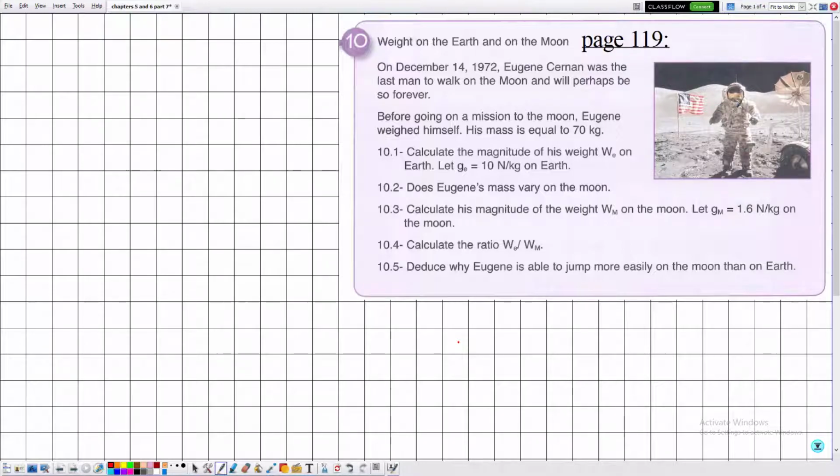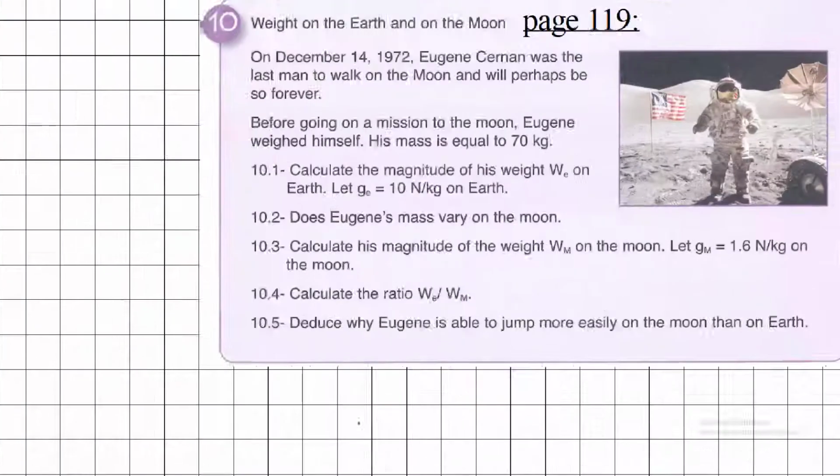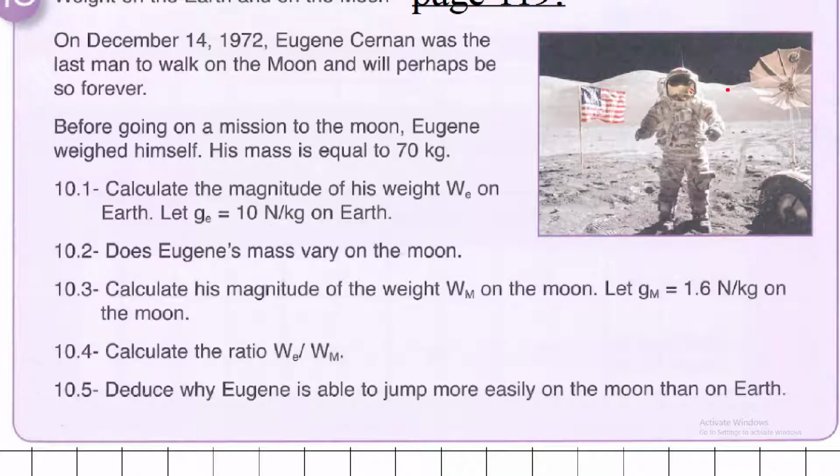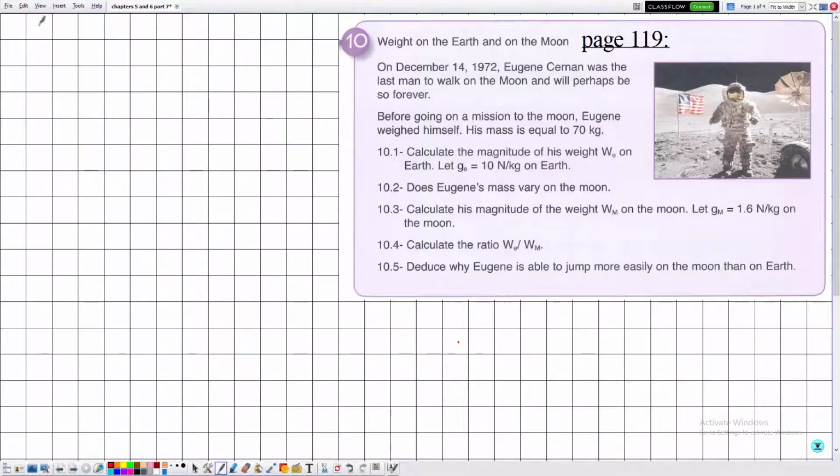On December 14, 1972, Eugene Cernan was the last man to walk on the moon and will perhaps be so forever. Before going on his mission to the moon, Cernan weighed himself. His mass is equal to 70 kilograms. So we know that the mass of this person is given by 70 kilograms.